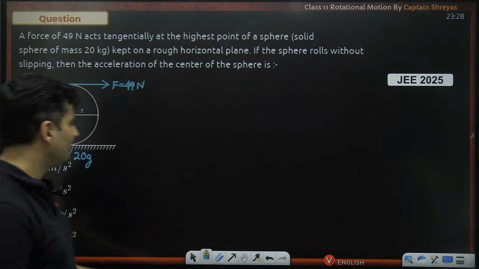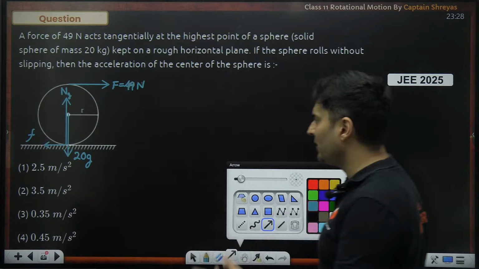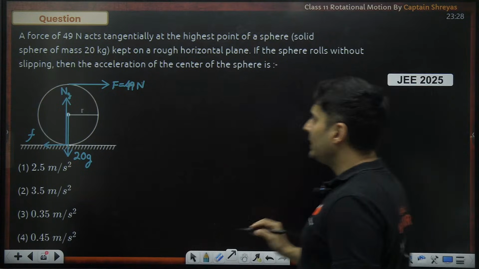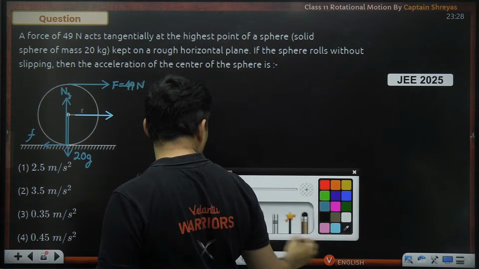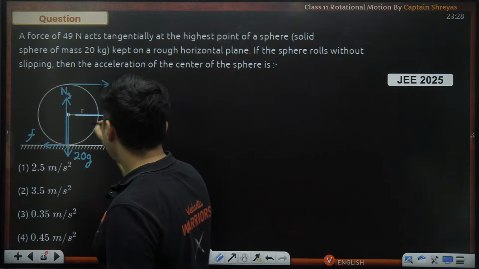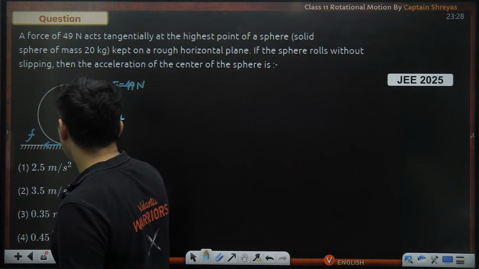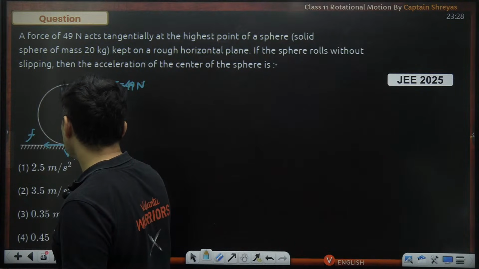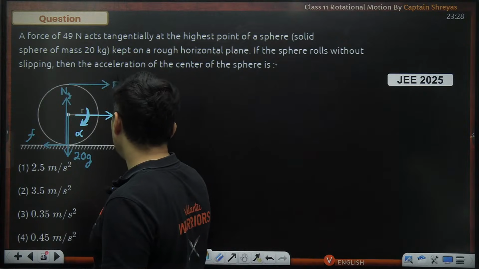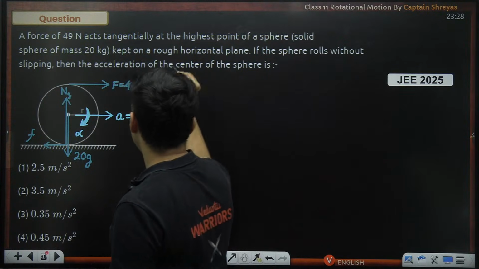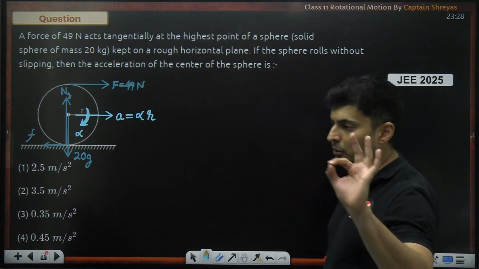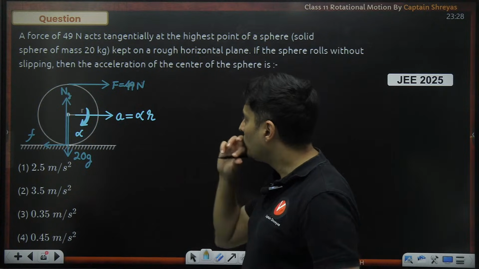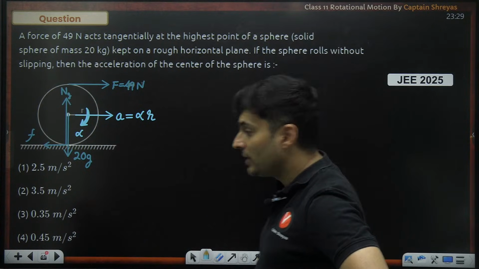That's all. Lastly, the center of mass will have some linear acceleration, which is a, and of course, some angular acceleration, which is alpha. And do not forget, a will be alpha multiplied by R because it is rolling. Okay. Now, what do we do? We have drawn the free body diagram.